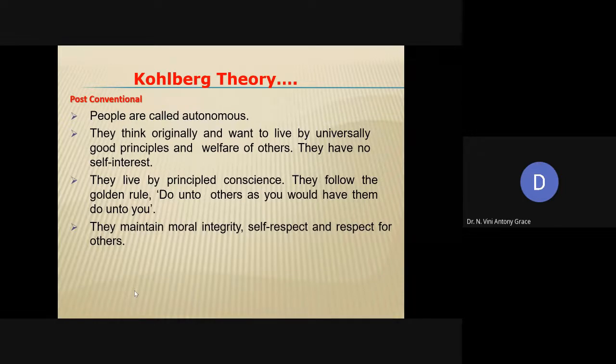Based on their proficiency and experience, for a given problem, this may be the solution. This is the moral way of solving this particular problem. So they can think originally, and they want to live by universally good principles and completely for the welfare of others. Complete self-interest will be absent in this post-conventional level.